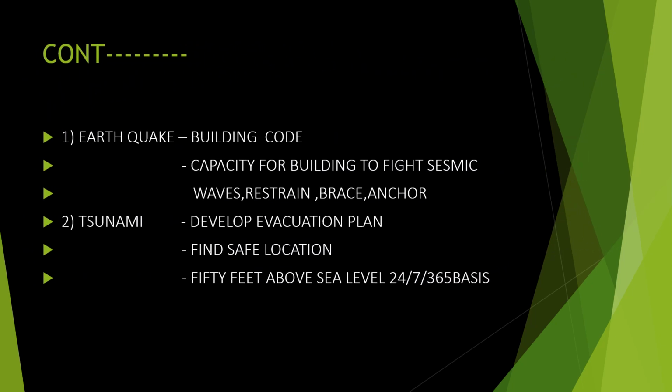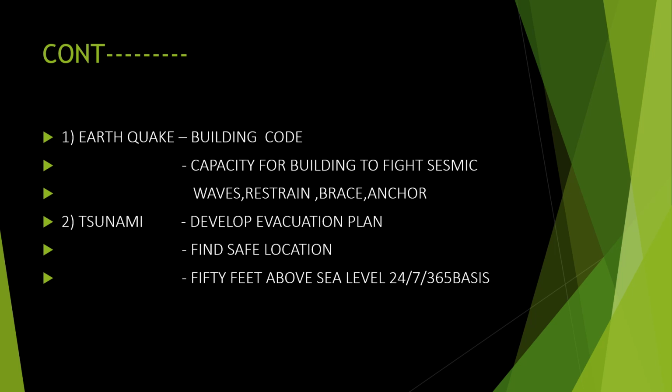So next is earthquake. How can we prevent an earthquake? We know that it is not possible to stop an earthquake, so what we can do is escape from it. How can we escape? By building codes. As I told you, we have heard about earthquakes affecting Japan. Their building code is very different. They make the materials lighter, and they use proper methods for that. So building codes are available for escaping from this kind of earthquake.